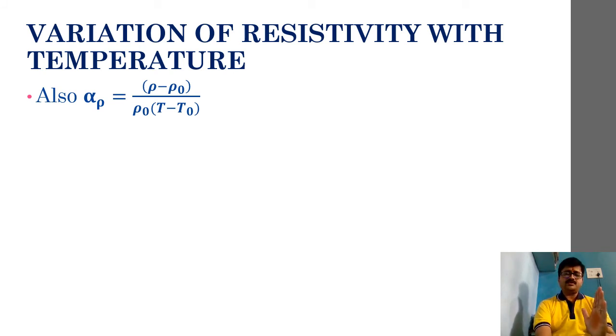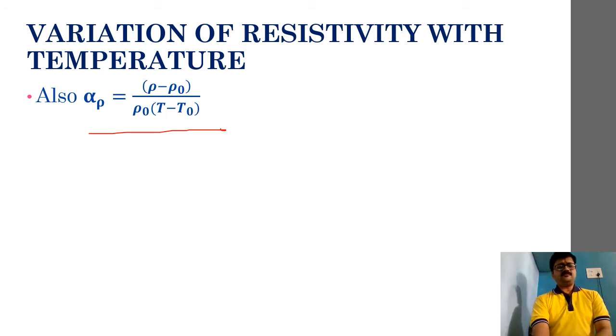If you just go back to that previous equation that we have derived for the variation of resistivity, in that equation if you just convert it, you will arrive at this particular equation that we have listed here. Okay, so accordingly comfortably we can say alpha rho is nothing but rho minus rho naught divided by rho naught into T minus T naught.